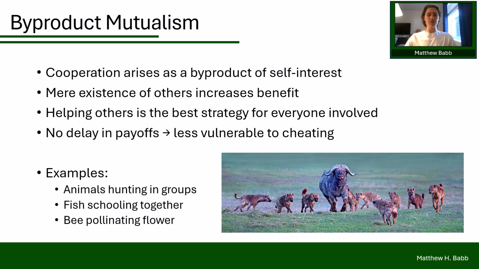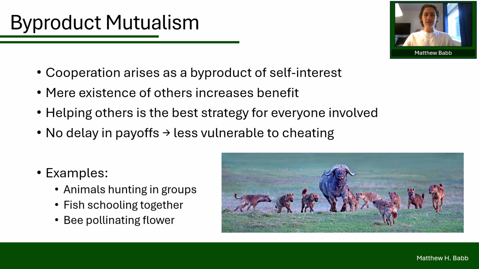Now, a key feature for this pathway is that payoffs are immediate. There's no need to wait for a partner to return the favor, as in the next pathway, reciprocity. Because of this, byproduct mutualism is much less vulnerable to cheating. If you fail to cooperate in the moment, you often lose the benefit yourself.